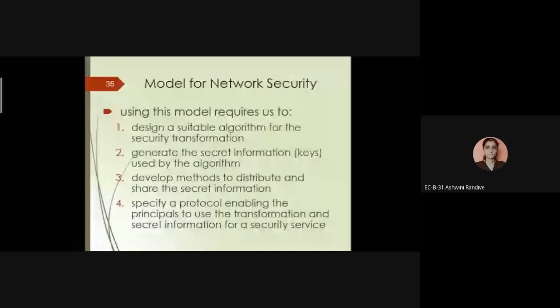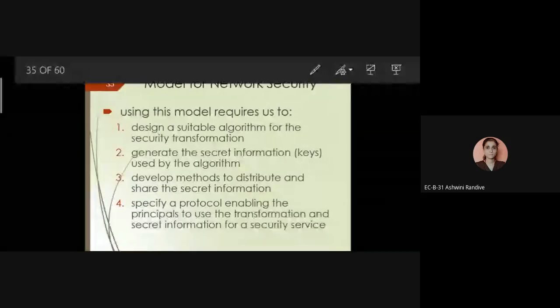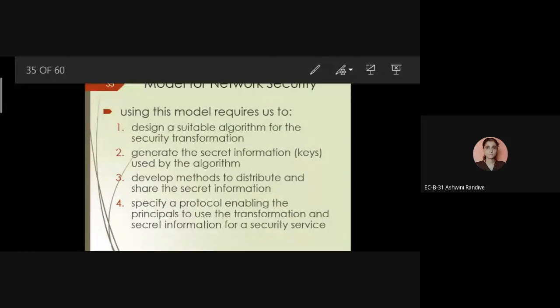What is the need of an algorithm? Okay, suppose there are two persons, person A and person B, right?